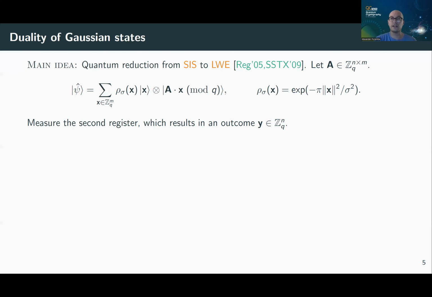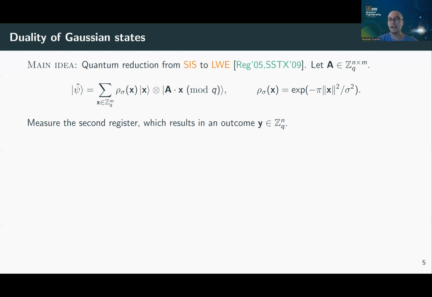Here's the idea. We're going to start as follows. We have an LWE matrix A, and one state we can construct is the following Gaussian superposition. We take a superposition over Gaussian vectors X, and then we compute A times X in another register, where A is our LWE matrix.